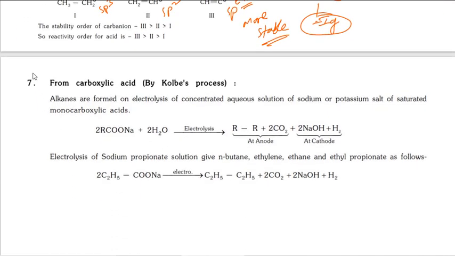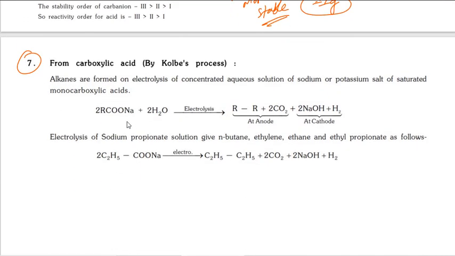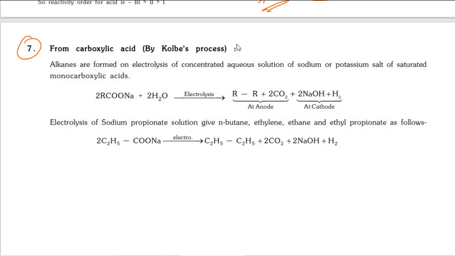Next, method 7. From carboxylic acid by Kolbe's process, alkanes are formed on electrolysis of concentrated aqueous solution of sodium or potassium salts of saturated monocarboxylic acid. Saturated means there is no double bond. Monocarboxylic acid, single carboxylic acid. Okay, what we are doing here? Electrolysis we are doing.